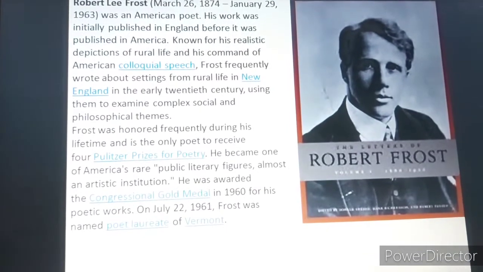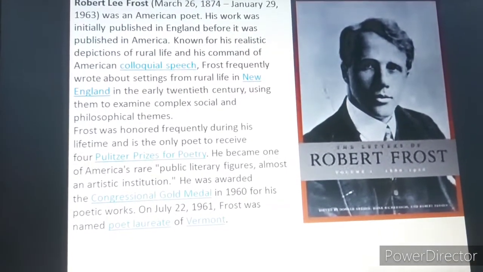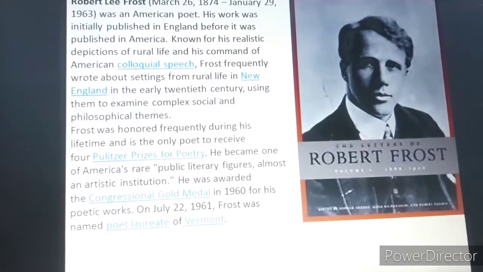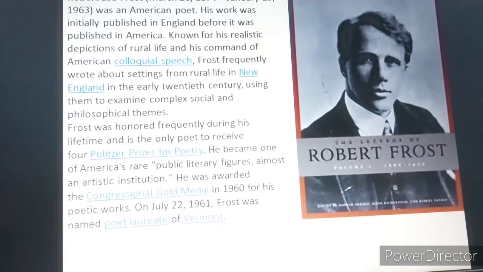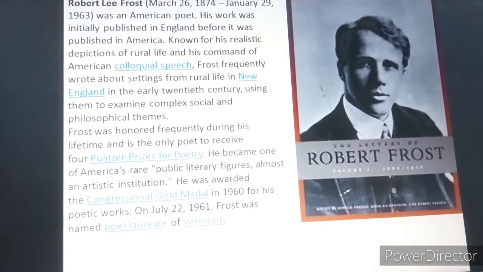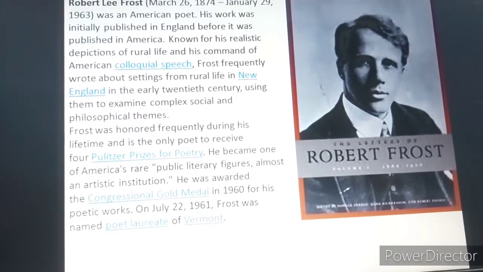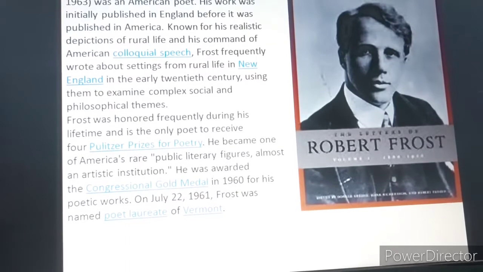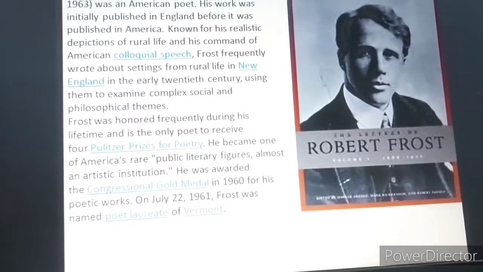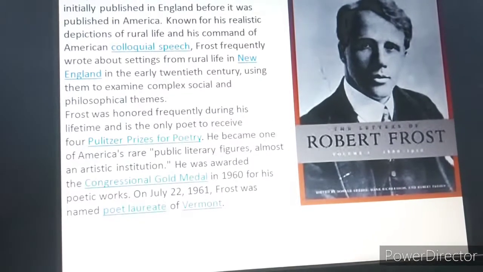His work was initially published in England before it was published in America. Known for his realistic depictions of rural life and his command of American colloquial speech, Frost frequently wrote about settings from rural life in New England in the early 20th century, using them to examine complex social and philosophical themes.